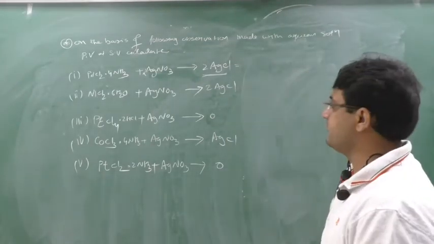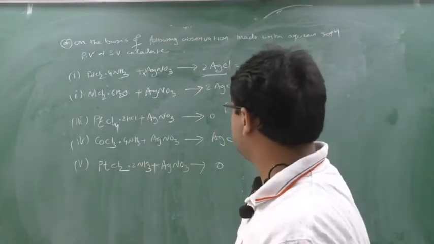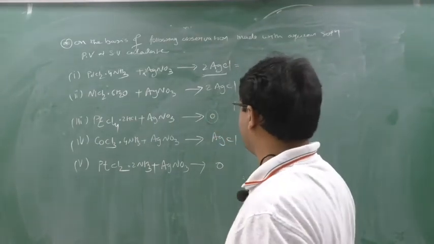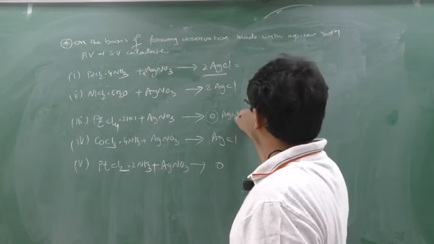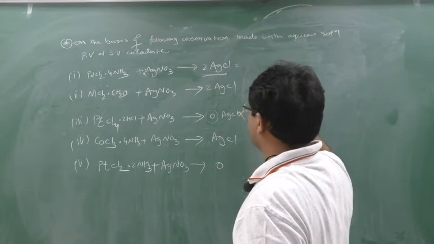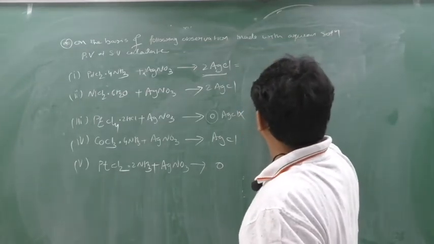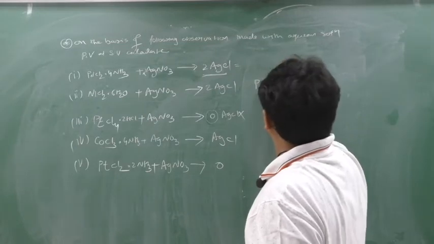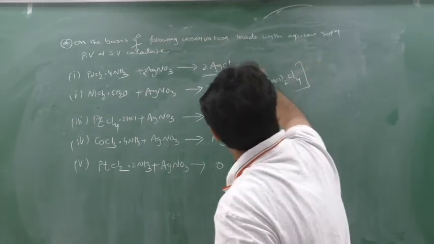See here, third we'll see. Here they are telling PtCl4 into 2HCl, and 0 AgCl has been formed. So no AgCl has been formed, which means nothing is outside, everything is inside only. So this formula will be like this. The formula will be Pt into 2HCl, Cl4.